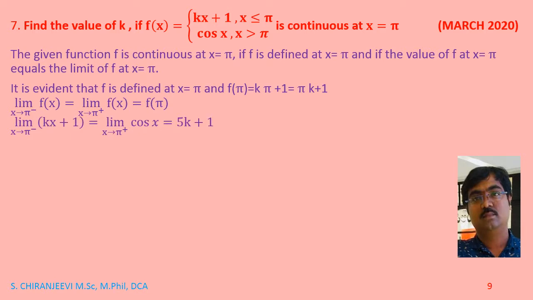Limit x tends to pi minus, function is kx plus 1. Limit x tends to pi plus, function is cos x. Now replacing the value of x by pi, we get pi k plus 1 equals cos pi equals pi k plus 1. So pi k plus 1 equals minus 1. The value of cos pi is minus 1. So pi k equals minus 2. So k equals minus 2 by pi.